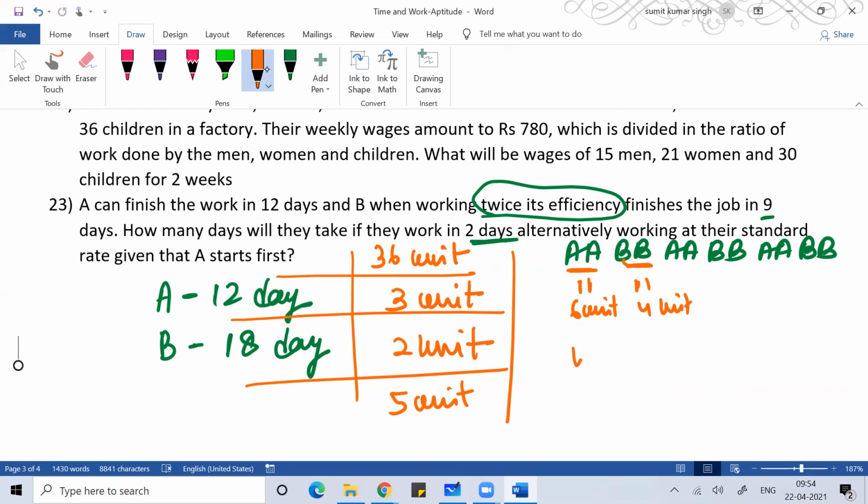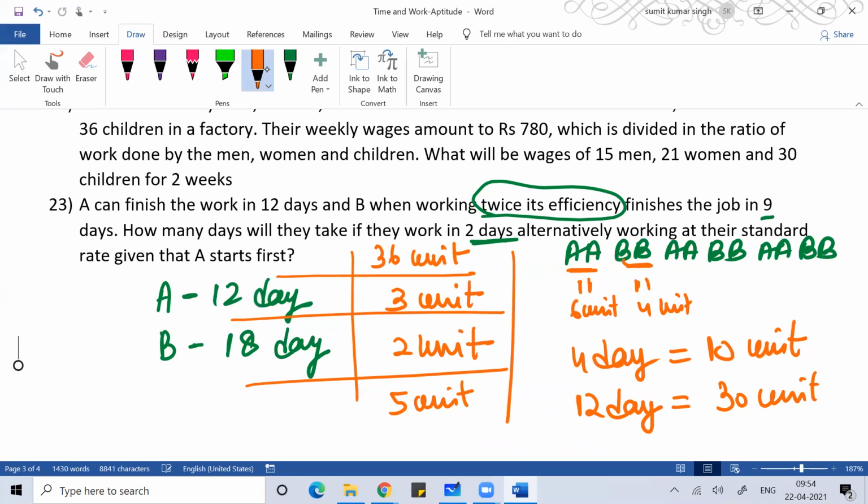So in 4 days, how much work is done? 10 units of work are done in 4 days. So I can say 30 units of work, which is into three, they will do in how many days? 12 days. Simple. Then if I ask you, 30 units of work, they will do in how many days? They will do in 12 days.